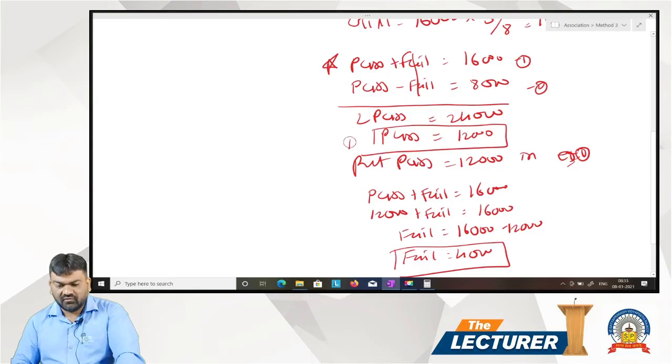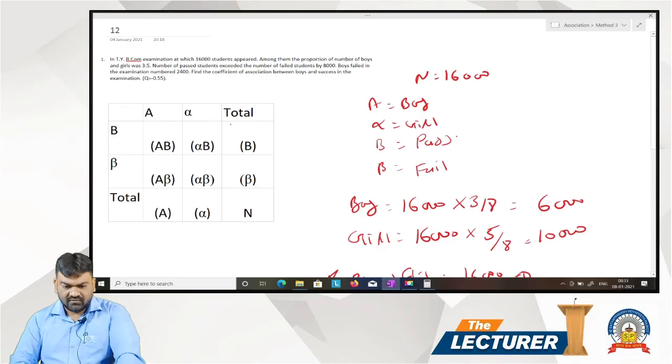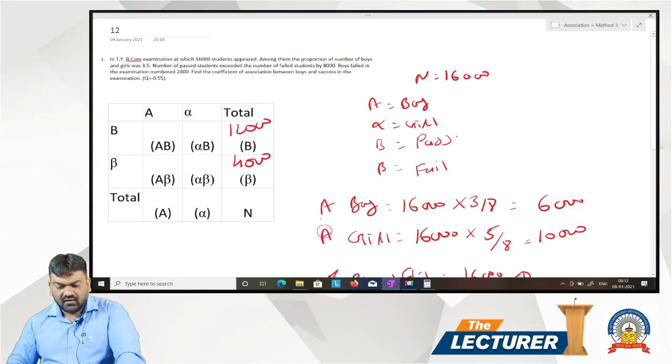So B is equal to 12,000, beta is equal to 4,000. A is equal to 6,000, alpha is equal to 10,000, total 16,000. Now, boy fail in examination number 2400. Boy, that is A, fail, that is beta, that is 2400.